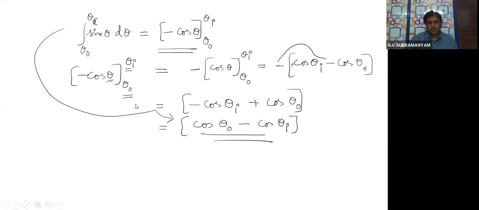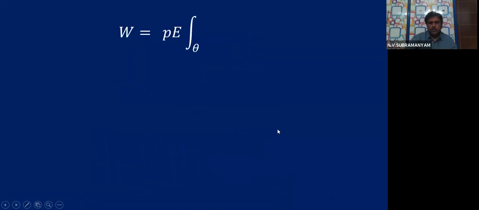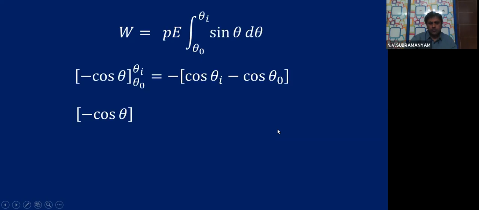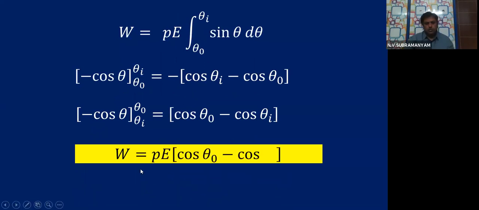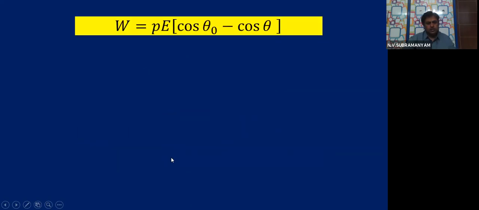Okay, so I will show you. You see here, minus cos theta I minus theta naught. Further simplification, this is what we got. If minus goes inside, then it will become cos theta naught minus cos theta I. That means the final value: work done is P into cos theta 0 minus cos theta I. This yellow highlighted formula, you remember the last formula. So work done is P into cos theta 0 minus cos theta I.